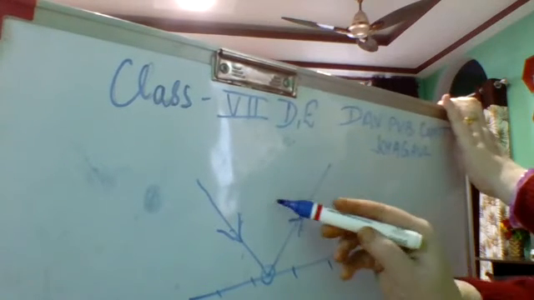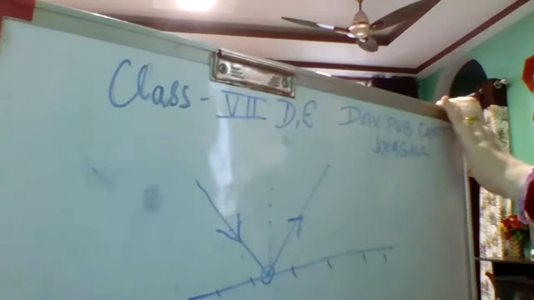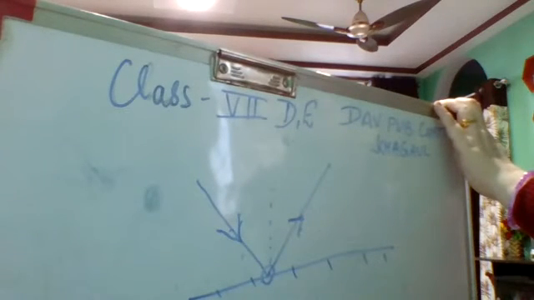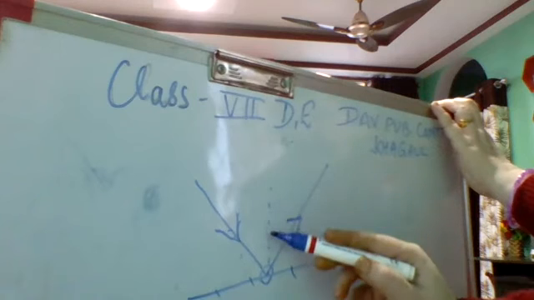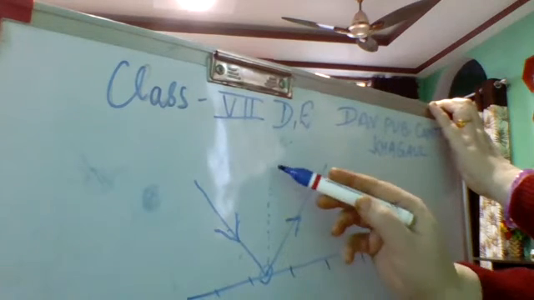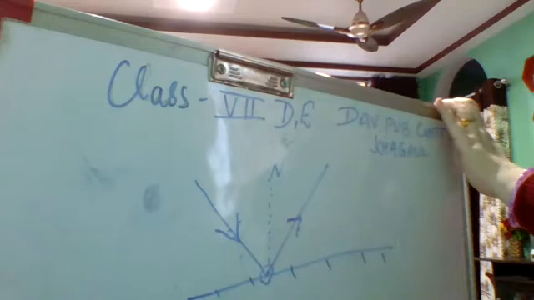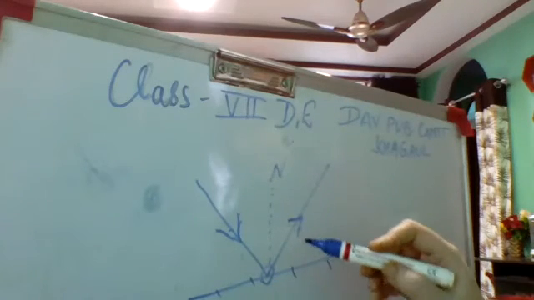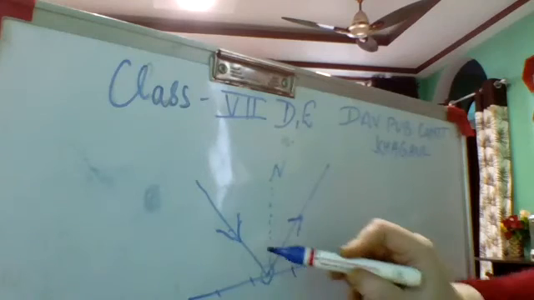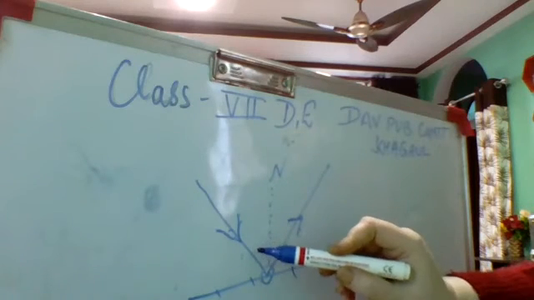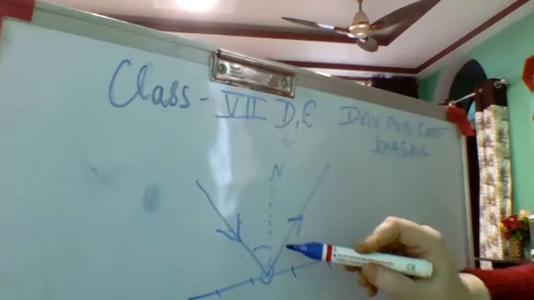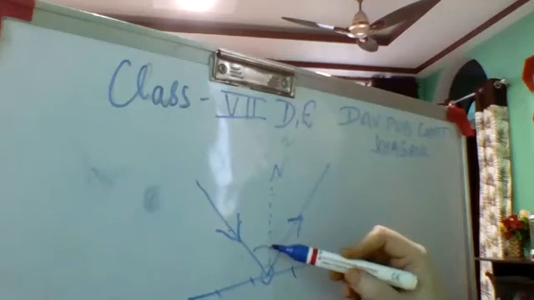Now, one imaginary line. This is not the actual line, this is an imaginary line. That is why I am drawing it dotted. This imaginary line will be called the normal, N. It divides the angle into two halves. This will be your angle of incidence, and this will be your angle of reflection.